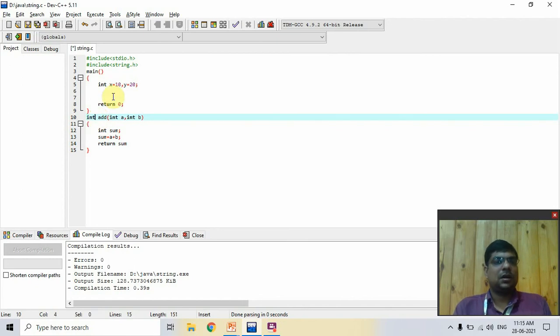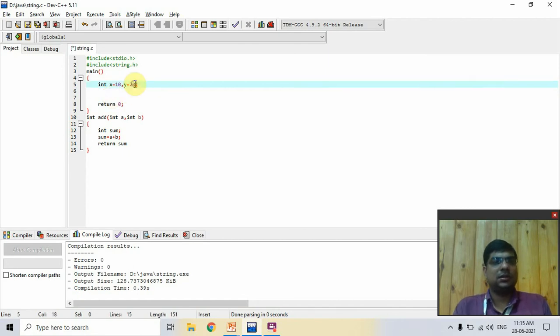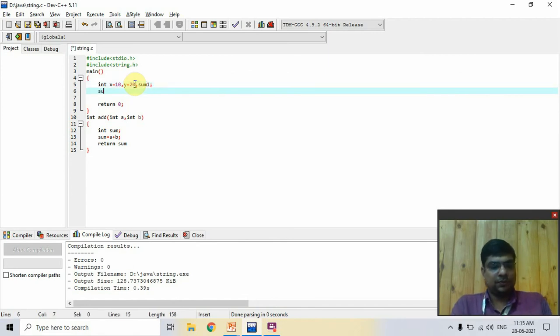Okay, now I call this function add, and here I also create sum1. sum1 is equal to add(x, y).